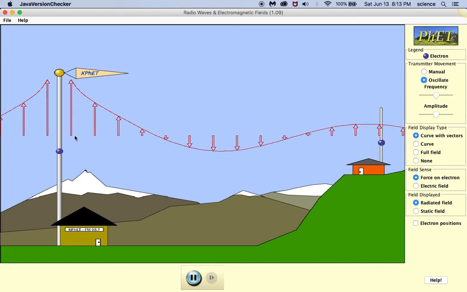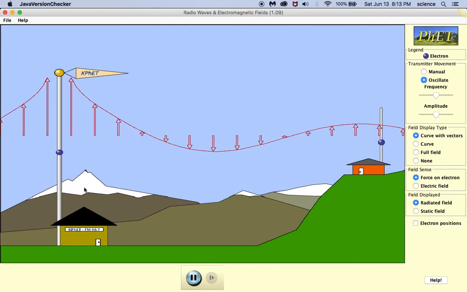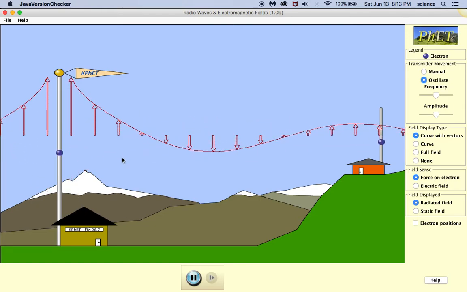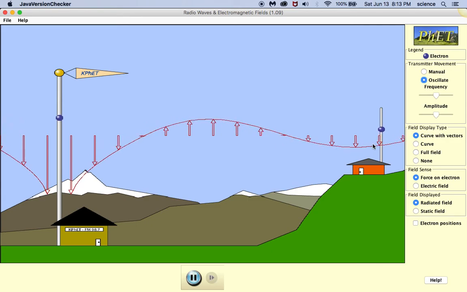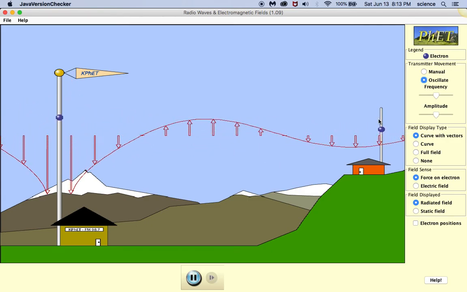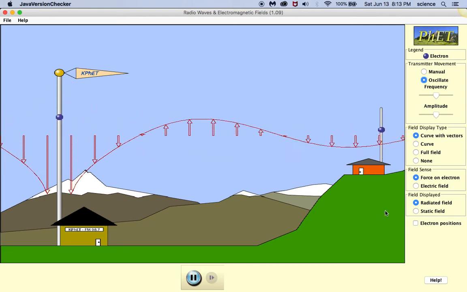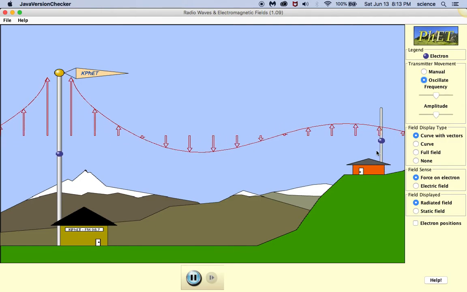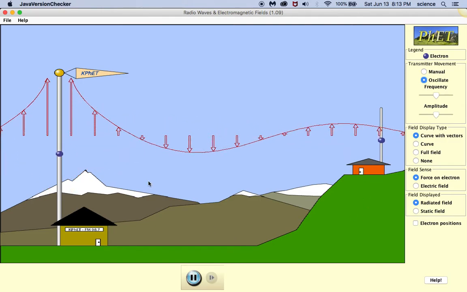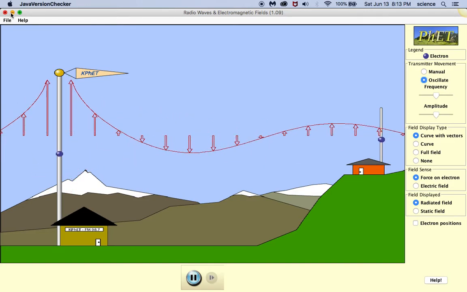In this picture it's more or less showing the electric field, but that field spreads out and travels along, and over here is a house with an antenna, and it's picking up that electromagnetic wave signal and causing another electron in that antenna to oscillate up and down and pick up the signal. So in both cases, you have to have some accelerating charge that produces the electromagnetic wave.